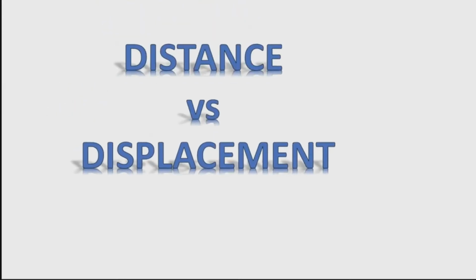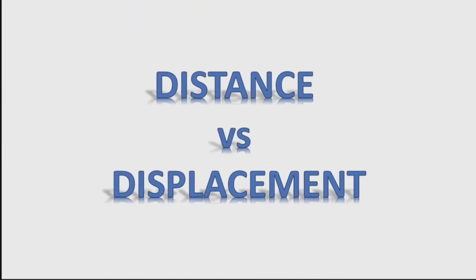Let's talk about distance versus displacement. What is the difference between them? We answer this question by first putting an emphasis on describing the motion of an object. In order to describe the motion of an object, you must first be able to describe its position, where it is at any particular time. More precisely, you need to specify its position relative to a convenient reference frame.